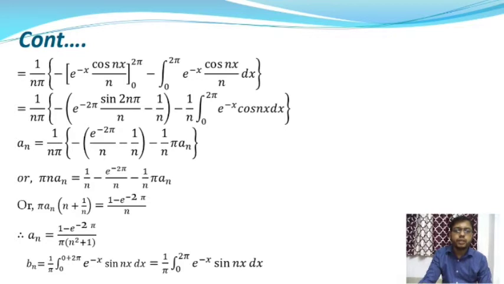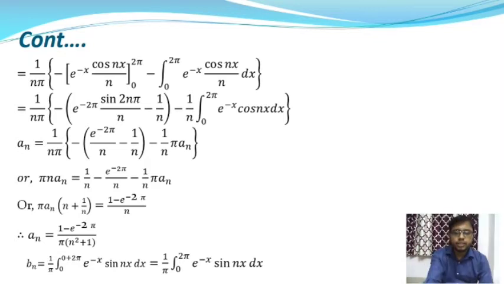Now from this equation we will get the value of an, and an is equal to 1 minus e to the power minus 2 pi by pi into n square plus 1. And Bn is also the Fourier coefficient of the Euler's formula, where Bn is equal to 1 by pi integration 0 to 2 pi into e to the power minus x into sin nx into dx.